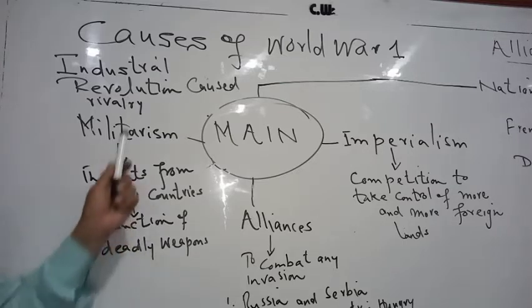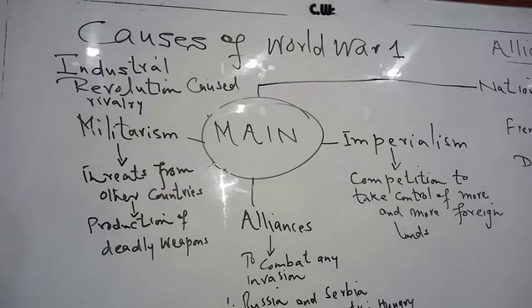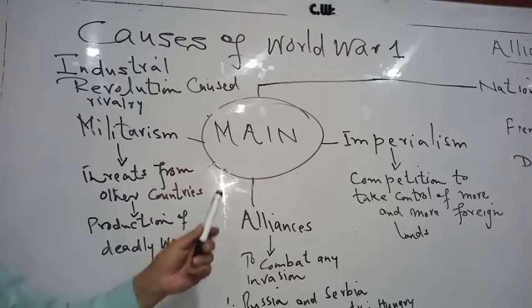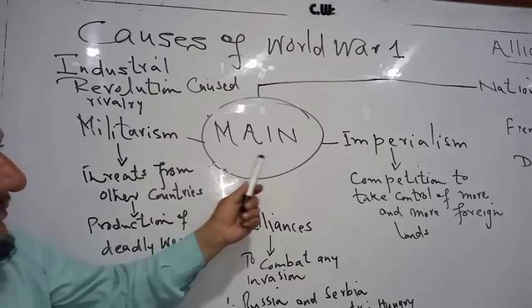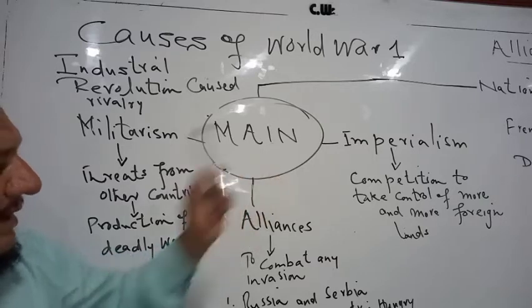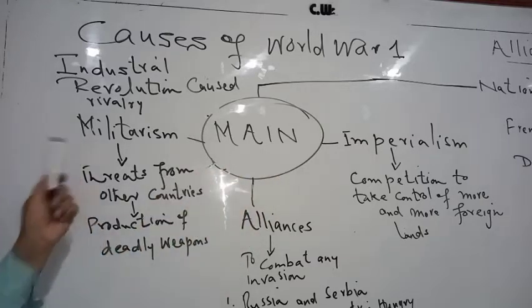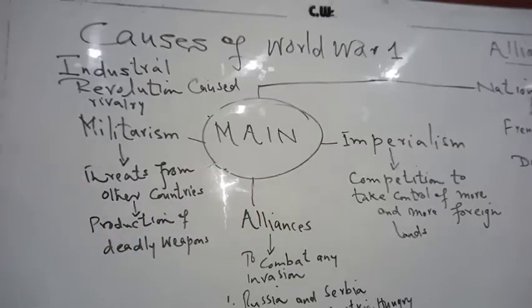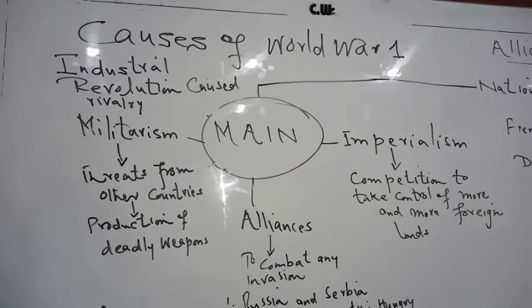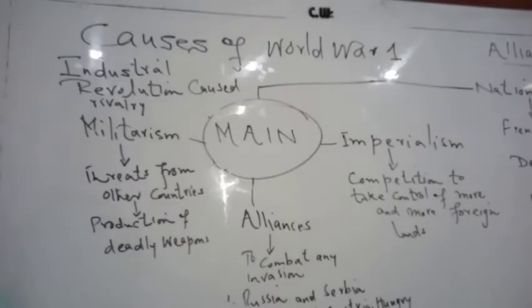Due to this Industrial Revolution, the causes which we can count are collected in an acronym, MAIN, M-A-I-N. M is for militarism. Militarism means that when the wars and battles started on foreign lands for control of the trade there.